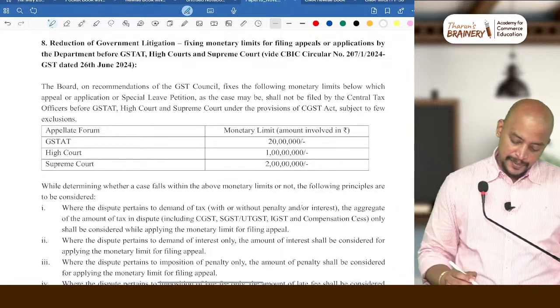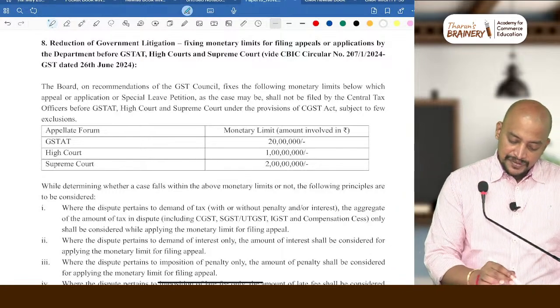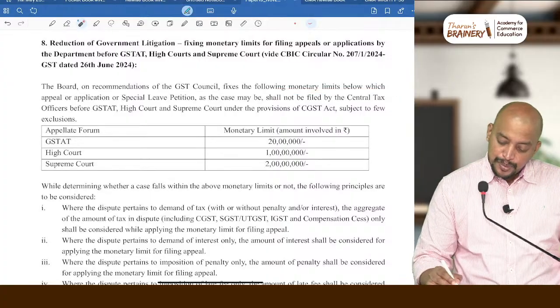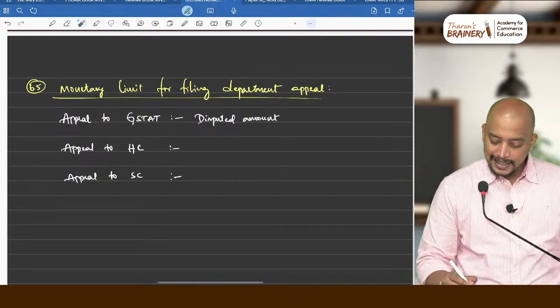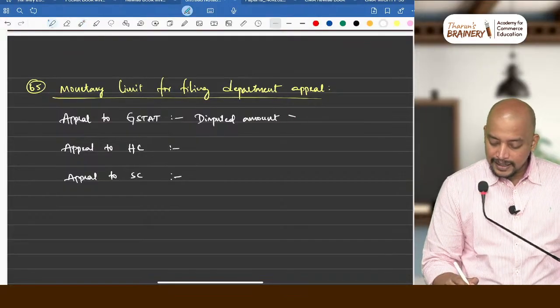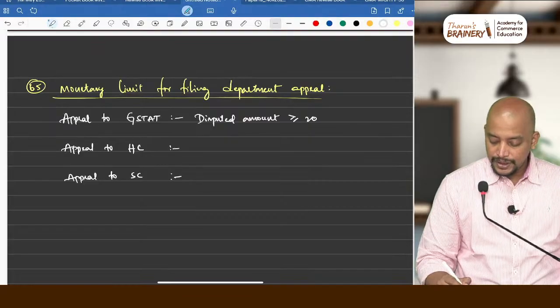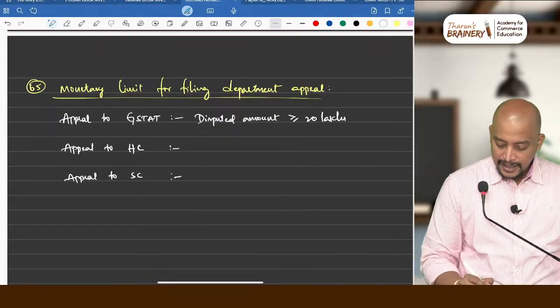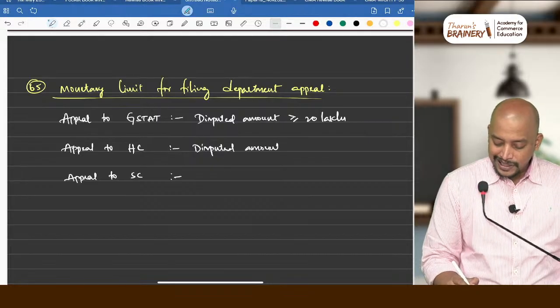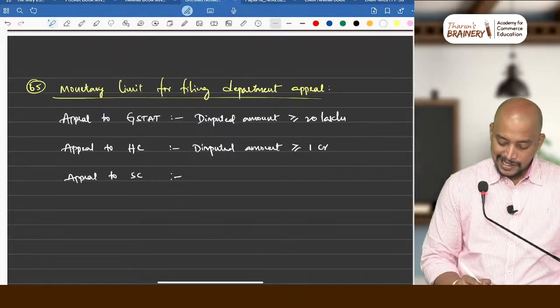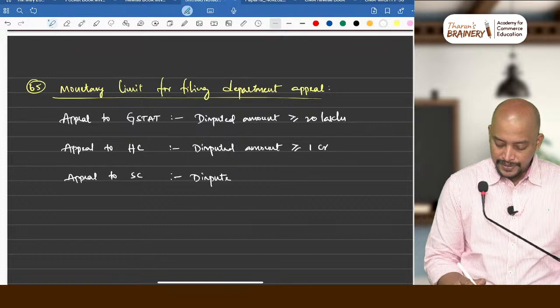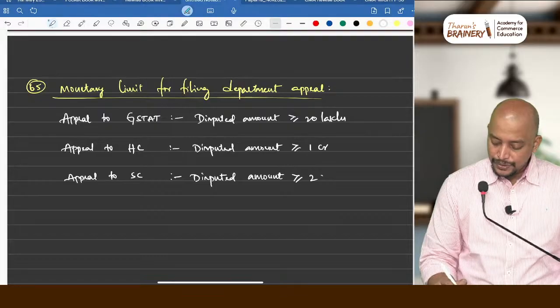See here carefully. The Board, on recommendations of the GST Council, fixes the following monetary limits below which appeal cannot be filed. For GSTAT, disputed amount greater than or equal to 20 lakhs. For High Court, disputed amount greater than or equal to 1 crore, and for Supreme Court, disputed amount greater than or equal to 2 crores.